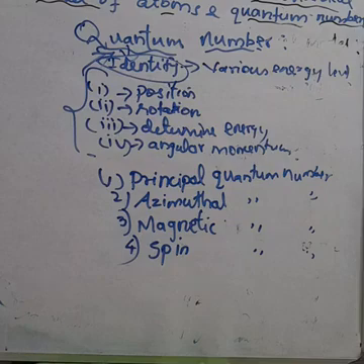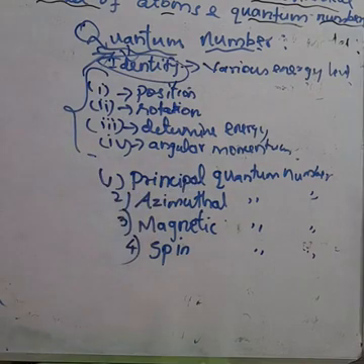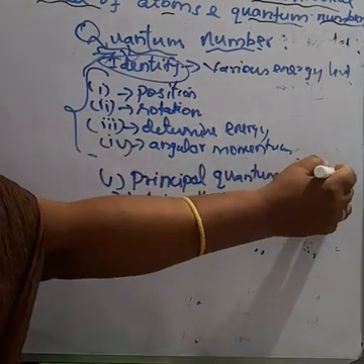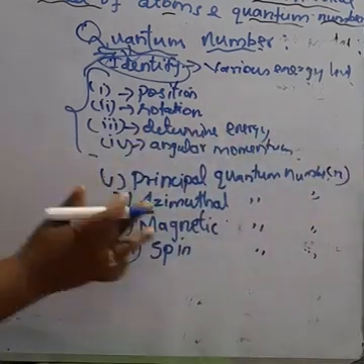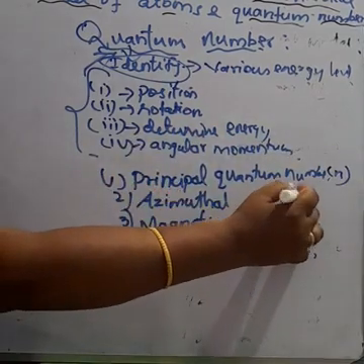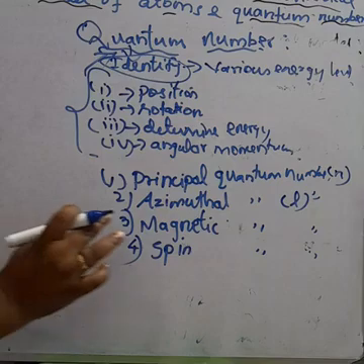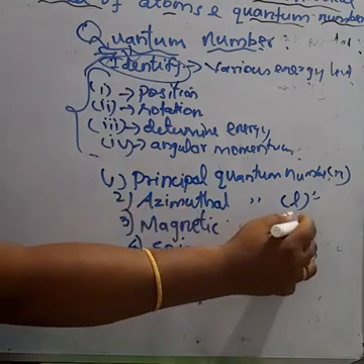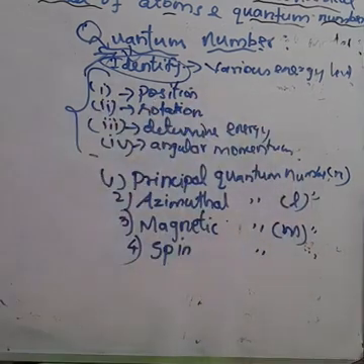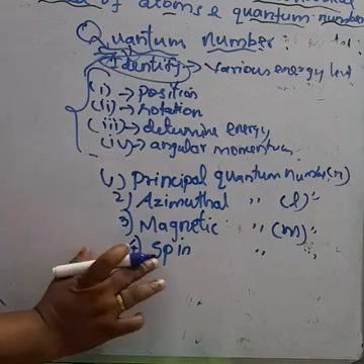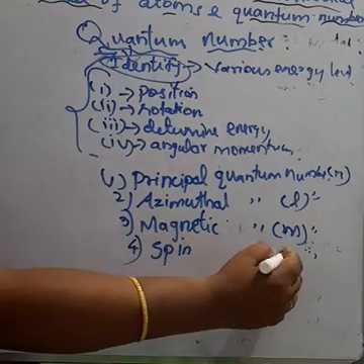The principal quantum number is denoted by the symbol n, the azimuthal quantum number by small l, the magnetic quantum number by small m, and the spin quantum number by s.